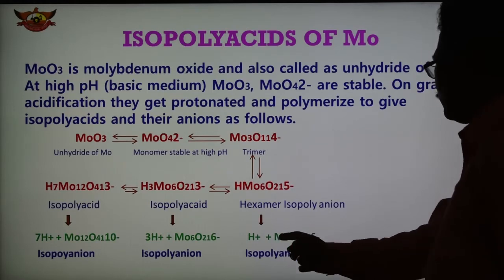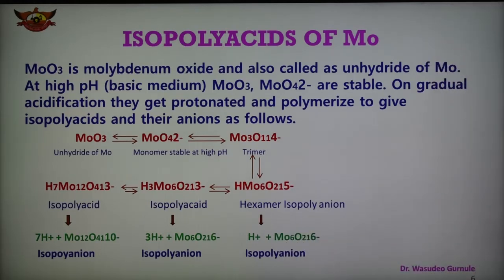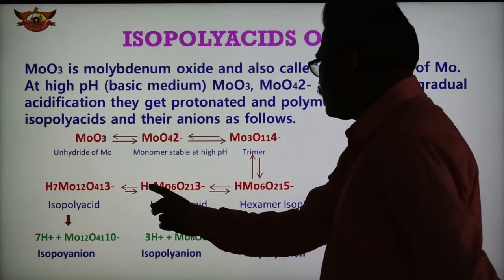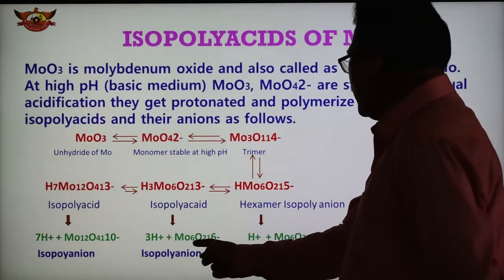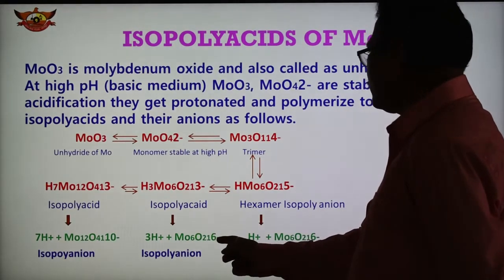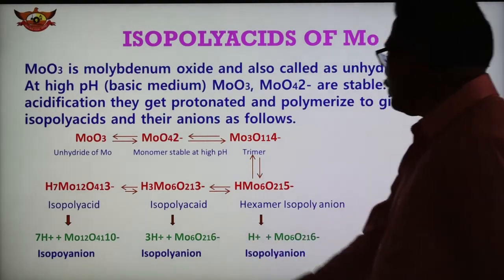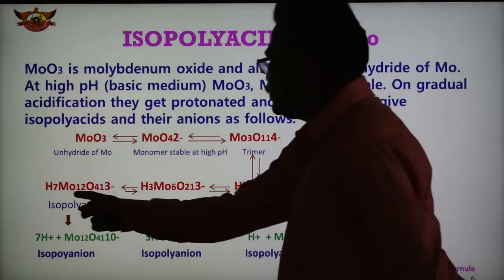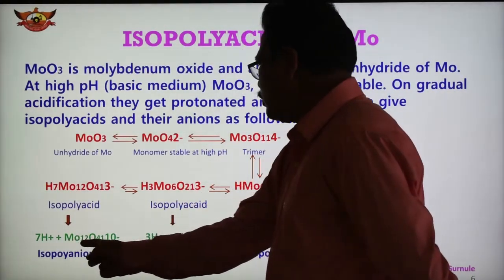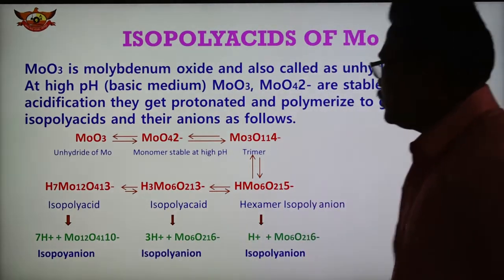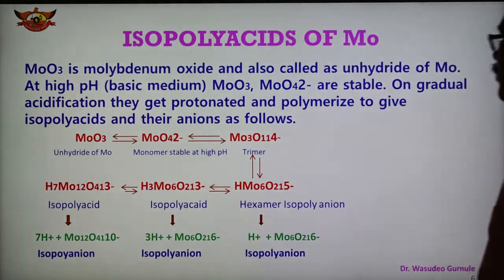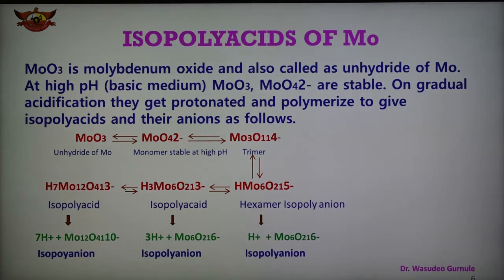So this is the isopolyanion. This compound has 3H+, H3 is there, so 3H+ and Mo6O21 6-. So this is the isopolyanion. In this case also there are 7H+ and Mo12O41 10-. So this is the isopolyanion. So in this way we obtain the isopolyanions of molybdenum.